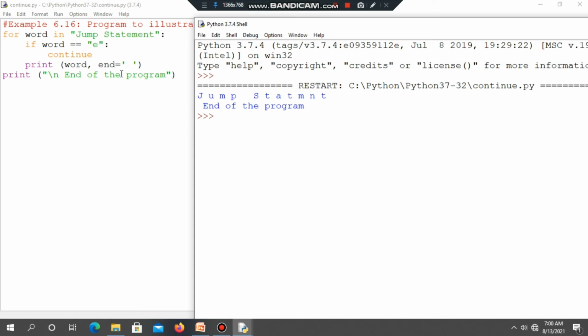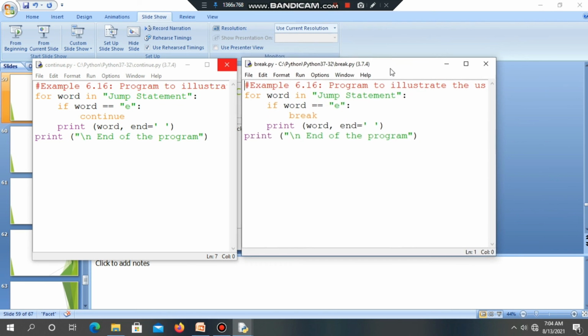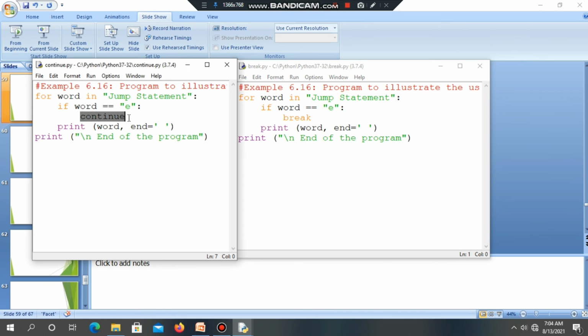Now you can see the difference between the continue statement and the break statement. I already told you the break statement is used to exit from the loop. Now you can see the example program for the break statement. See this, both the continue and break statement example programs are the same. I display both the programs on the next pages. Both the programs are the same, only one change is there. Instead of the continue keyword, here the break statement is given. For what purpose are we using the break statement? The break statement is used to exit from the current loop.